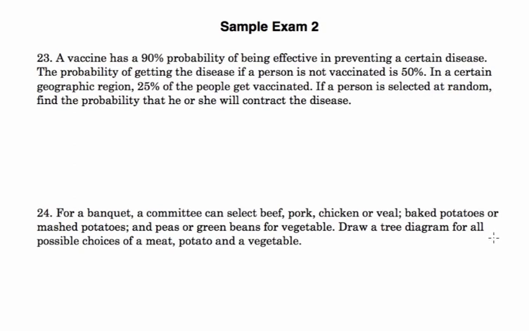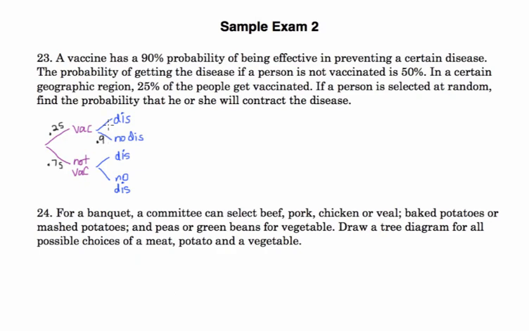I find the best way to do this problem, to organize it for myself, is to use a tree. You would not have to use a tree, but I think it makes the organization simpler. Okay? So you have a bunch of people, and some get vaccinated and some don't. 25% of those people get vaccinated. So that's 0.25 chance that they're going to get vaccinated, and a 0.75 then that they don't get vaccinated. So then of those people, the vaccine is 90% effective. So that means in people that have the vaccine, 90% of them will not get the disease.